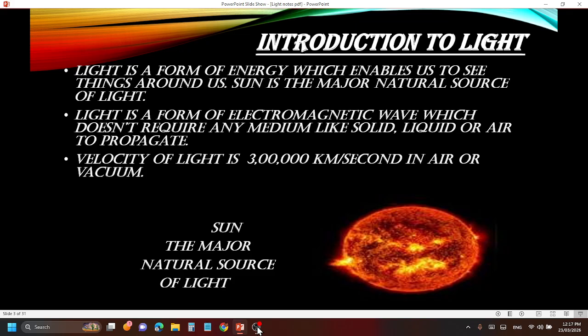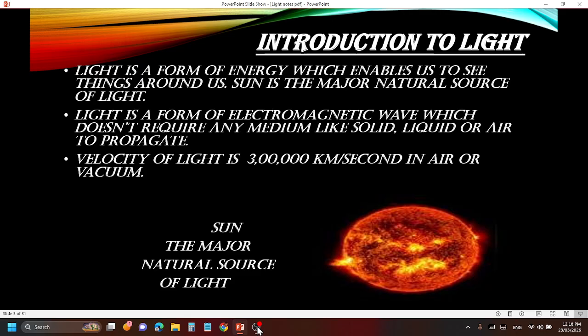source of light. Coming to the second point, light is a form of electromagnetic wave which does not require any medium like solid, liquid or air to propagate. There are various waves, and one of them is the electromagnetic wave. We will be studying about electromagnetic waves in your higher classes, 11th and 12th. Remember, it is a type of wave, like ultraviolet wave, infrared wave, visible light wave. It does not require any medium like solid, liquid or air. It can move from one place to another without any medium, even in vacuum.